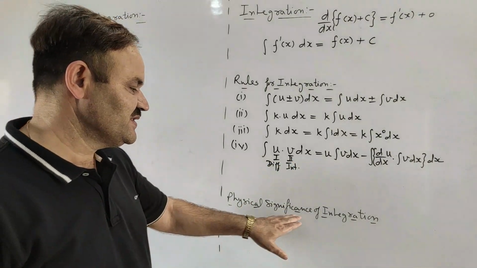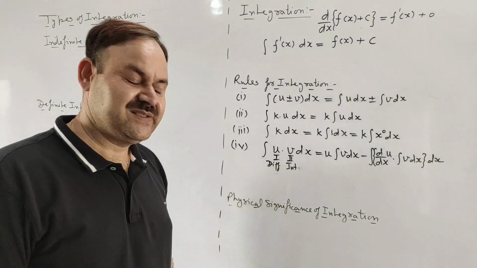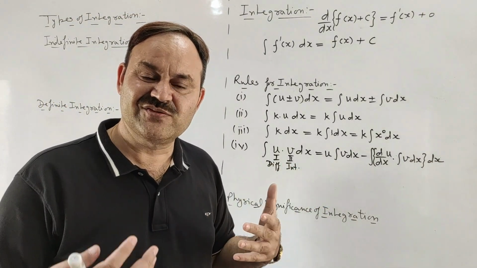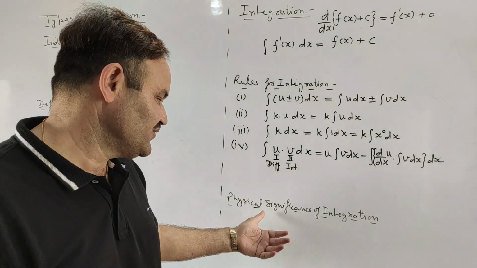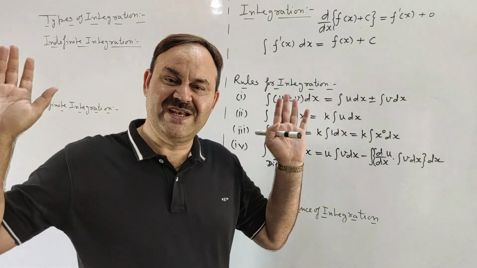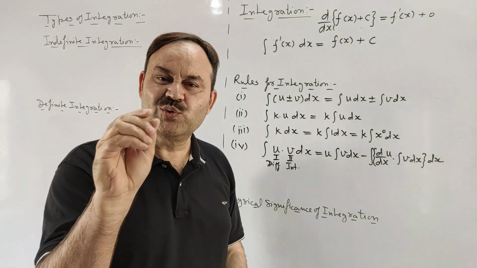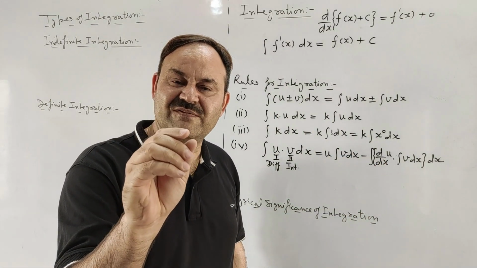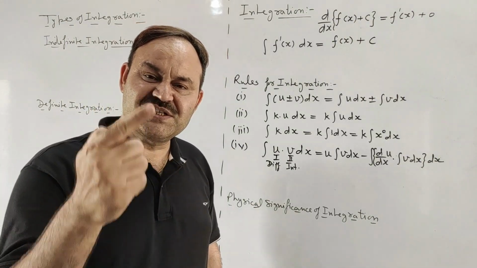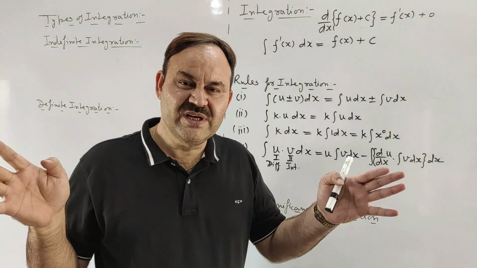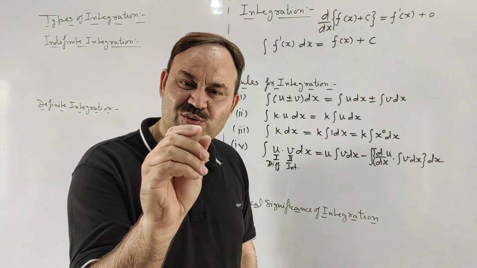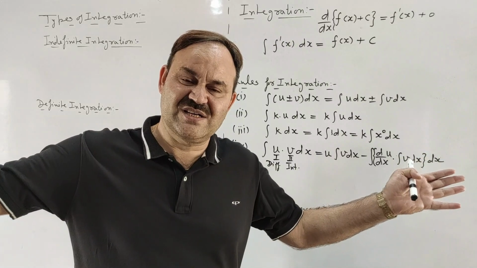Now when we come to the physical significance of integration, physical significance means what do we get from integration. Actually differentiation is division of a large quantity into a large number of infinitesimally small segments, and integration means combination of a large number of infinitesimally small segments available to us to form the large quantity.